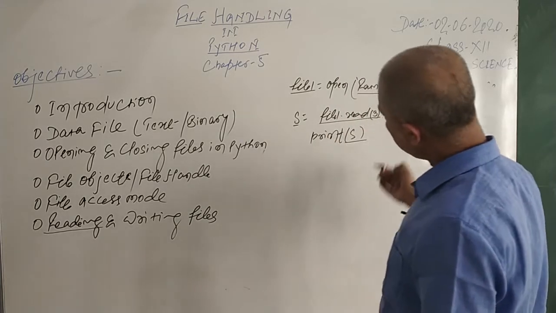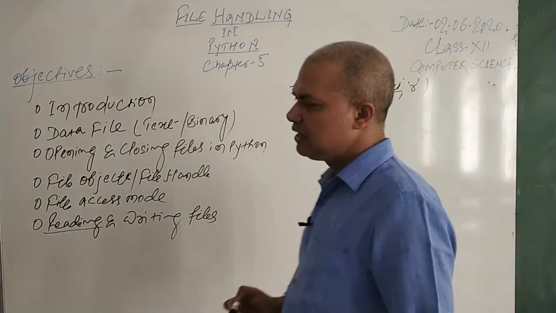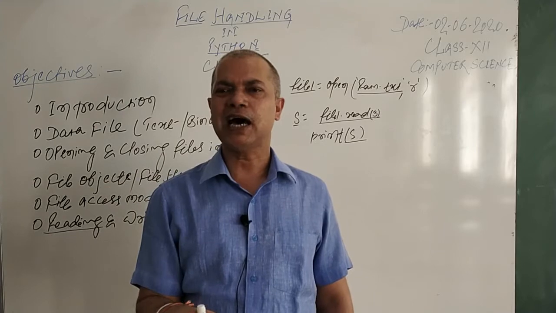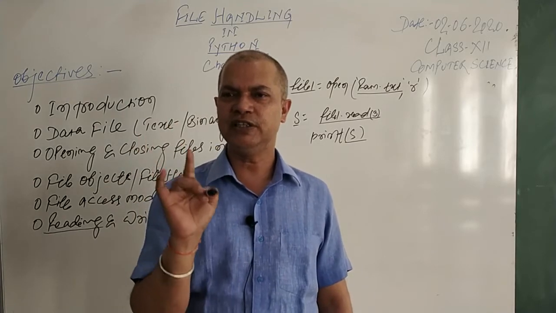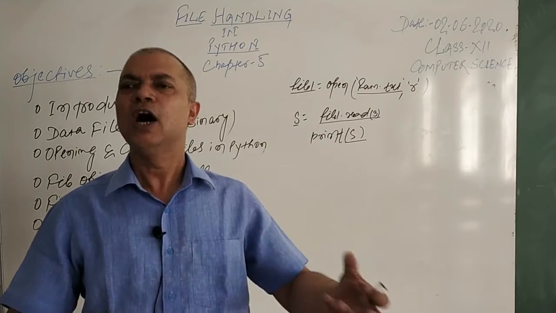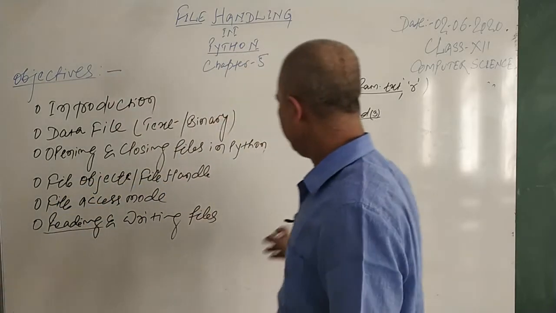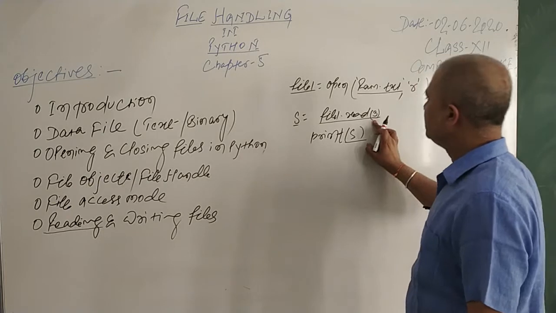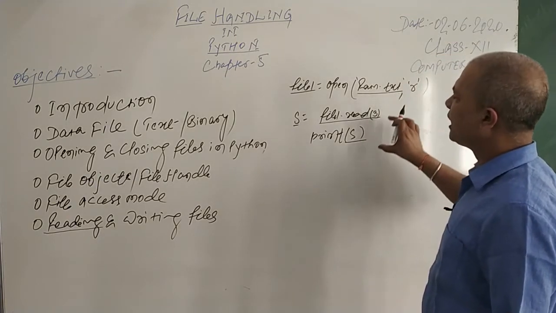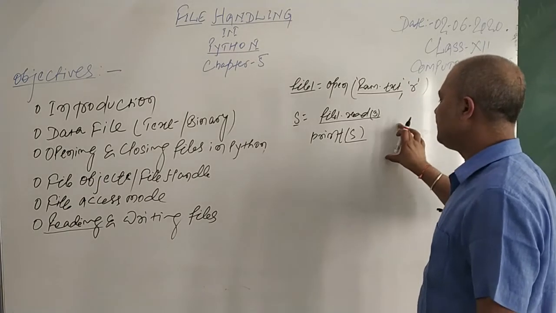So the read function takes a parameter, or it works without the parameter. If you mention the size in the read function within the brackets, then it will only read that many characters or bytes from the file. And if the read function is used without it, then the entire file will be read. It's up to you how many characters or the entire file you want to read. That is how to read a file.